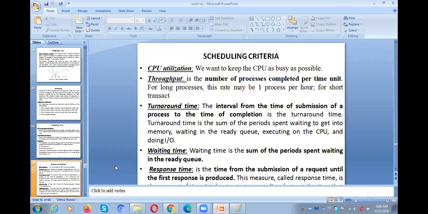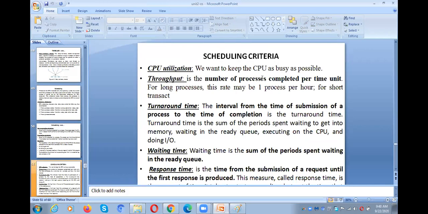These are the scheduling criteria. CPU utilization means we need to keep the CPU as busy as possible. If the CPU is busy, it can execute more processes, and if it executes more processes, throughput increases. Throughput is the number of processes completed per unit time.